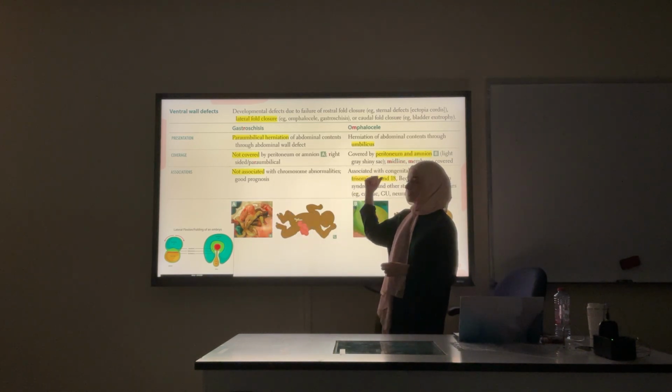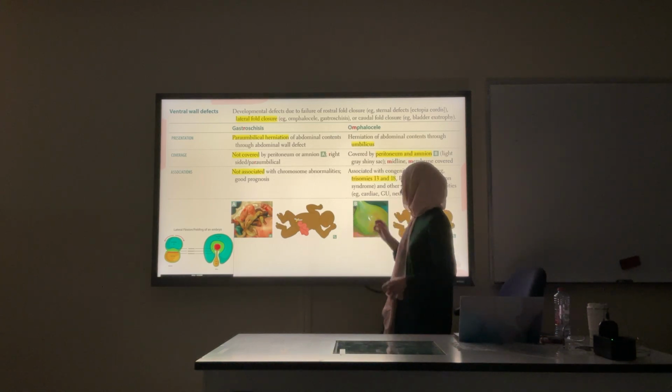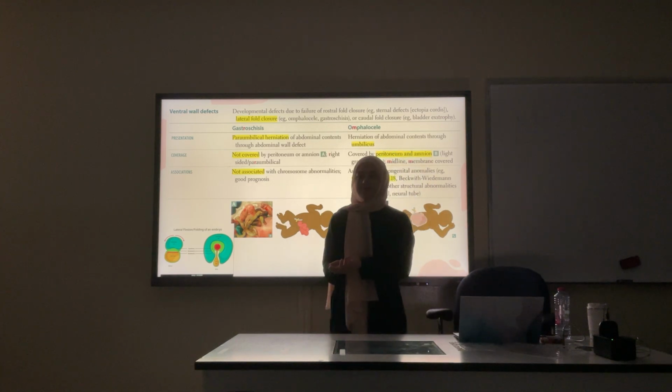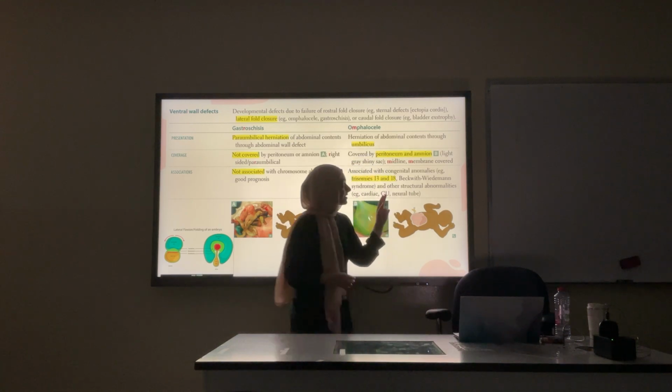Because in omphalocele, the abdominal contents will permeate through the umbilical opening. Okay? And which one is associated with chromosomal abnormalities? Omphalocele. Trisomy 13 and trisomy 18. Okay?